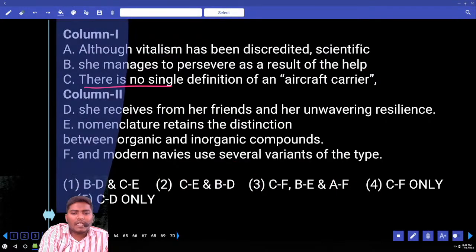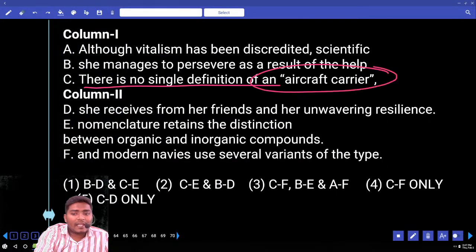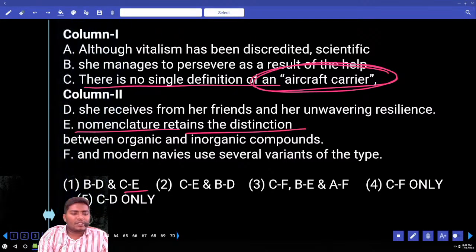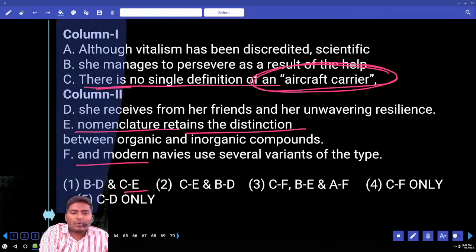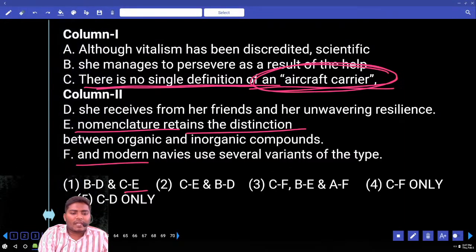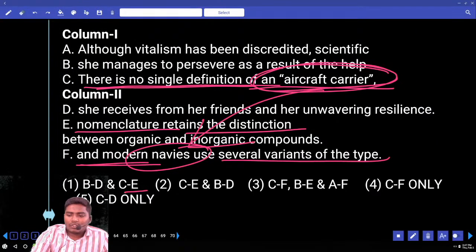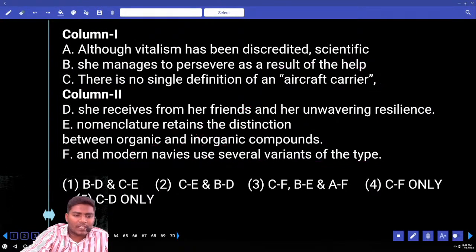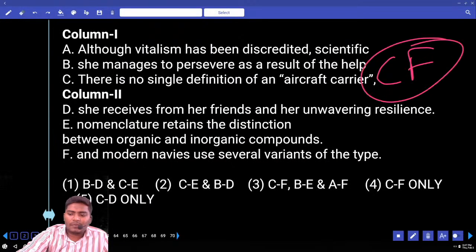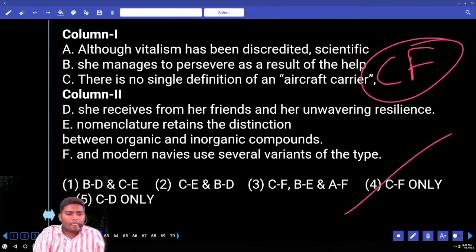There is no single definition of an aircraft carrier. Here we are speaking about an aircraft carrier. Now tell me the E combination. Is that correct? Non-culture retains the distinction. Is that meaningful? Not at all. Check with the fifth one. There is no single definition of an aircraft carrier and modern navies use several variants of the type. Is that sensible or not? So what is the only sentence that can be used here? Only CF is meaningful. We can go with the fourth one.